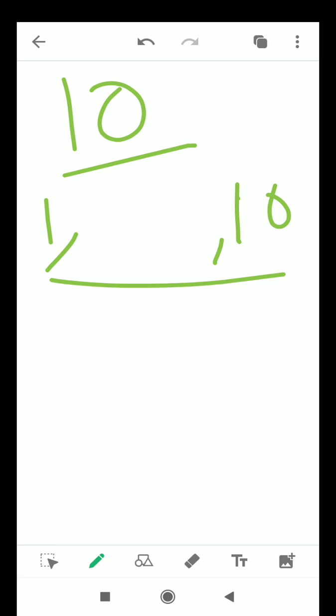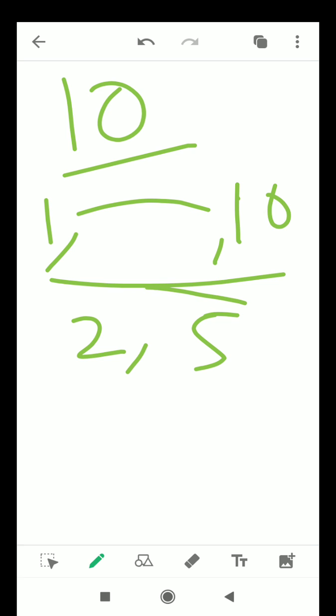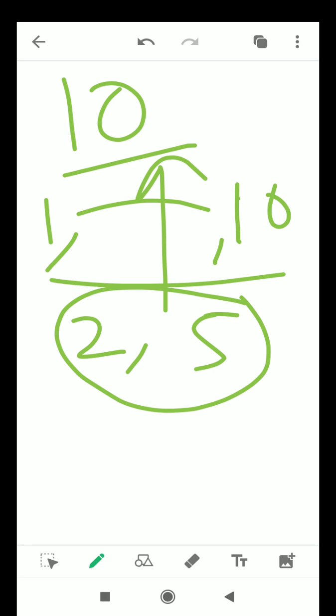First 2 divides 10 because 2 into 5 is 10. 5 also divides 10 because 5 into 2 is 10. You already know how to find out the factors of a number. So with that procedure you can easily find out the factors of 10. So without these two factors, that is 1 and itself, in case of 10, I have also 2 extra divisors on the list of the divisors of 10. So for this cause, by the definition of composite number, this number will be a composite number.